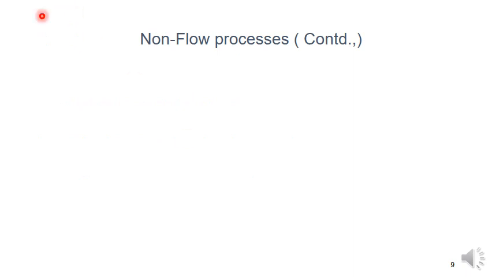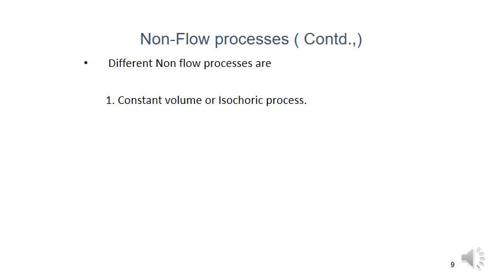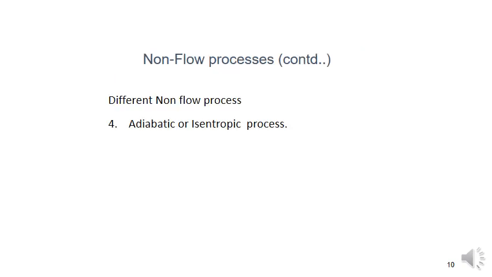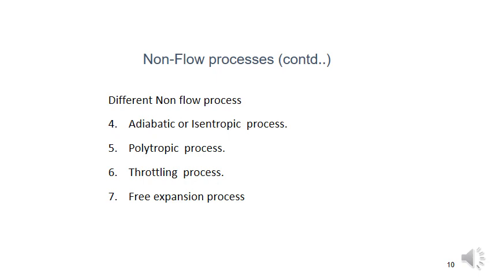Flow process and non-flow process, continuation. The different non-flow processes in this chapter are: first, constant volume, or isochoric process; second, constant pressure, or isobaric process; third, constant temperature, or isothermal process; fourth, adiabatic or isentropic process; fifth, polytropic process; sixth, throttling process; seventh, free expansion process. These are the different types of non-flow process.